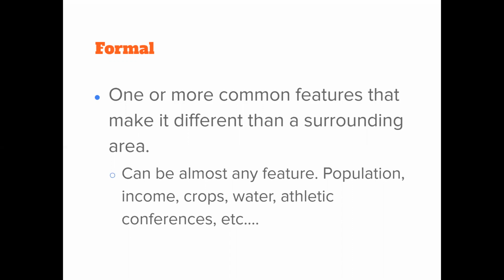So I know we talked about Hancock's population being around 700, 800. Yeah. That would create a region, right? Population, income, okay, whether that's middle class, right? Crops, what kind of agriculture, right, a region has.